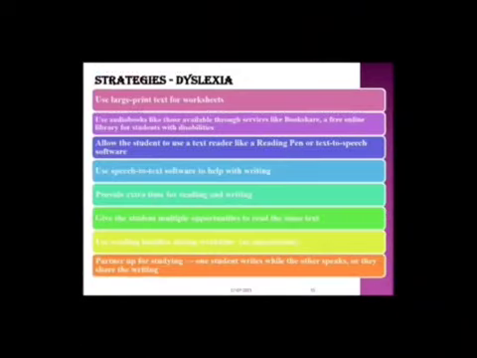Also, we can use large print text for worksheets, that is, font size 12 or above. Use audiobooks like those available through services like Bookshare, a free online library for students with disabilities. Bookshare makes reading easier, and they can easily find virtually any book they need for school or the joy of reading. Then allow the student to use a text reader like a reading pen or text to speech software.